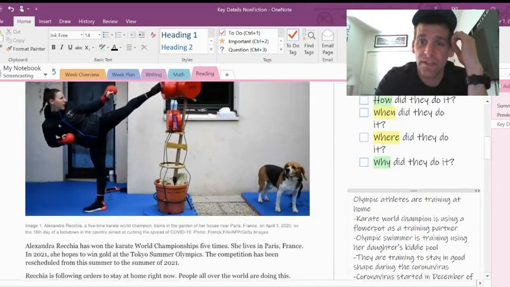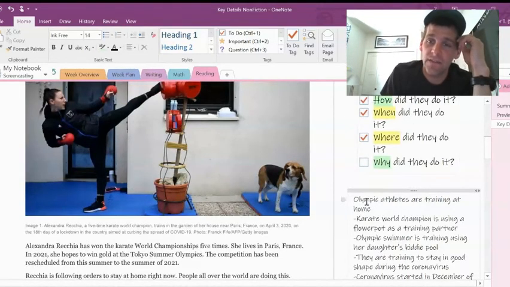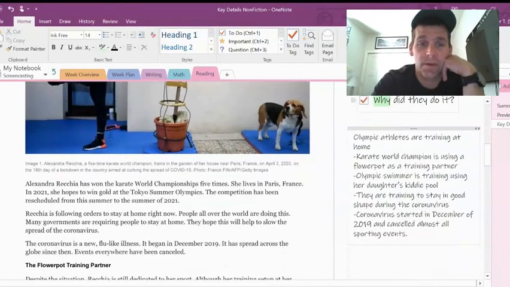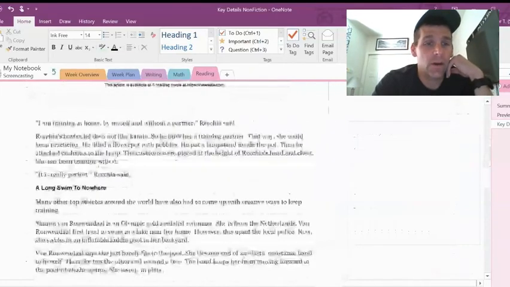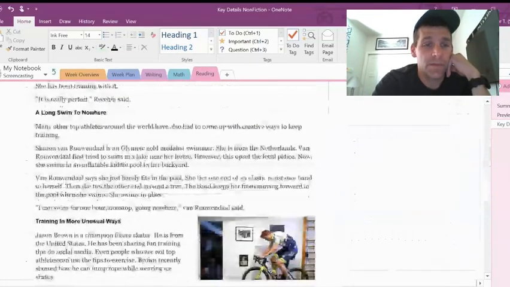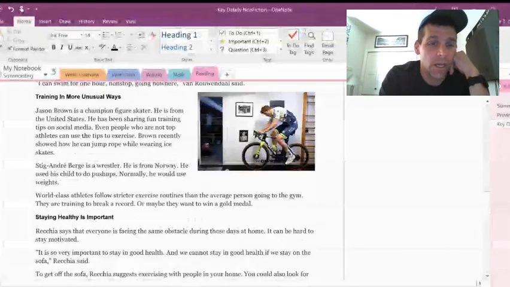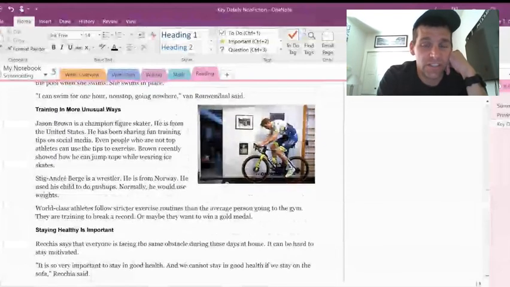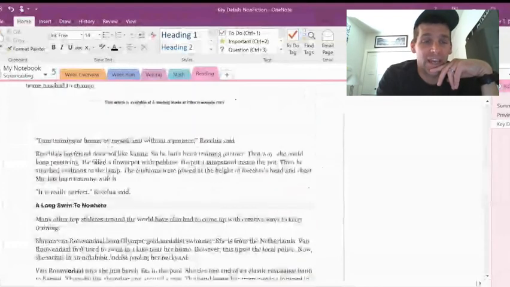Where did they do it? Well, I've got this part here because it's got it at home. So I've included that. When did it happen? I've got a little bit of the how, and I've got this part with why already, which is this part here where they're trying to stay in good shape. I could look through here and see if there's anything else they're saying about the people. I might include the part about the figure skater or the wrestler. Not necessarily sure I need to. Those would be other additional examples that fit back with my original part, which is about the athletes who are training at home.